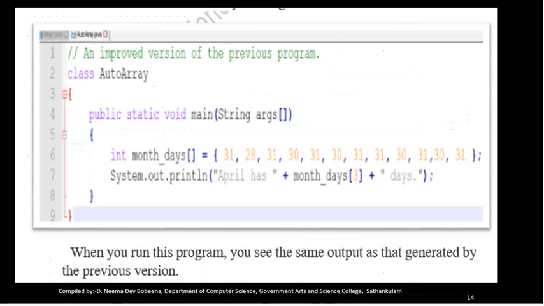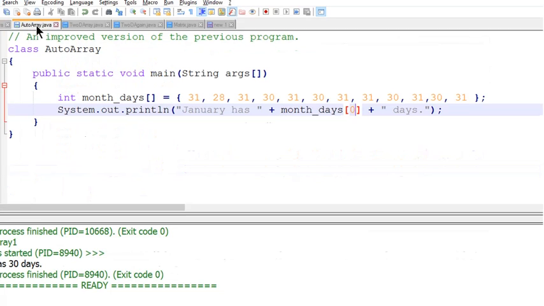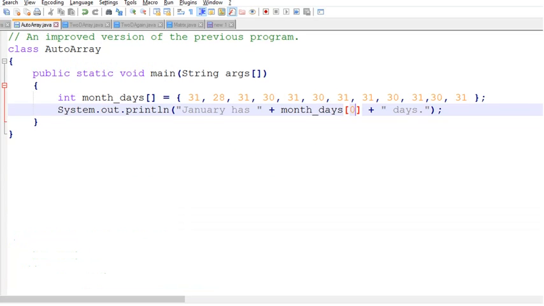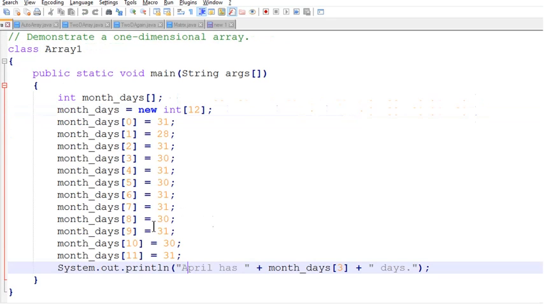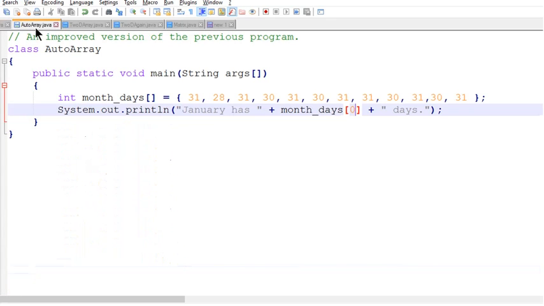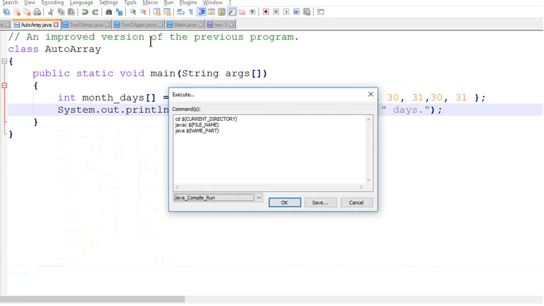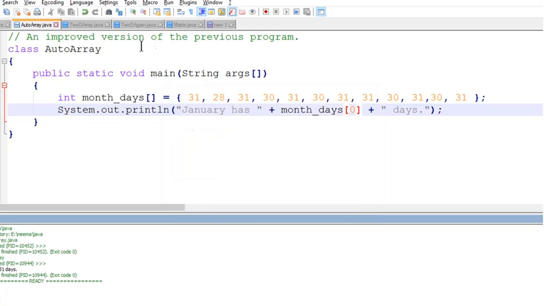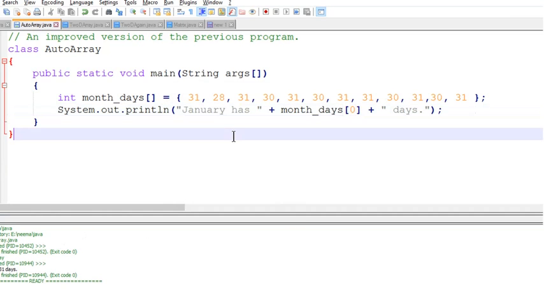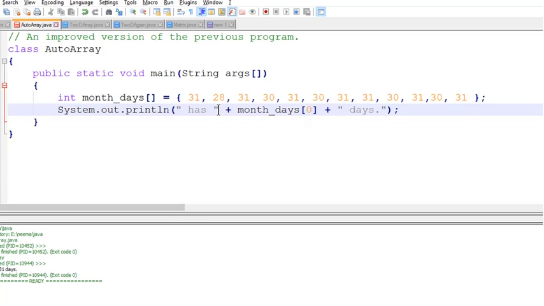Now we can see the example. When you execute this program, you will get the same output as these programs. Okay. So here I have given January. If we want it as April, we can change this to April.